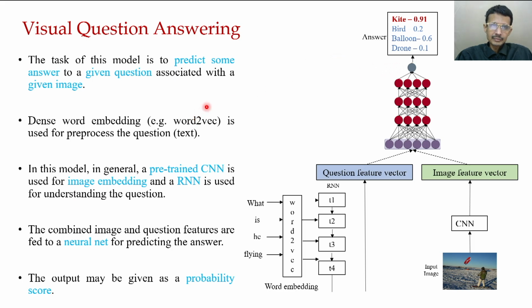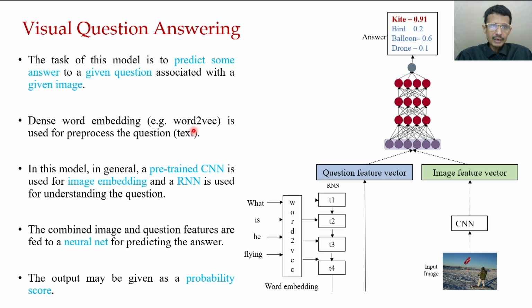Now here, first of all, there are two basic modalities. One is the image, this is the input image, and there is a text. So two input modalities. First of all, we have to understand how this text modality is being embedded or encoded in the model.